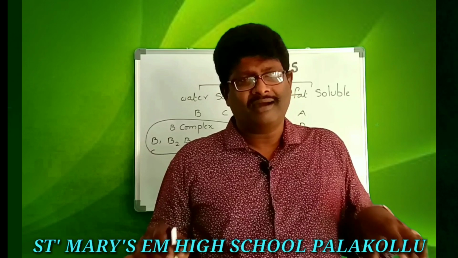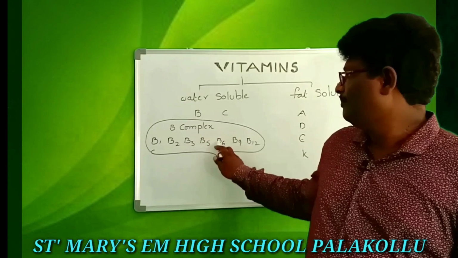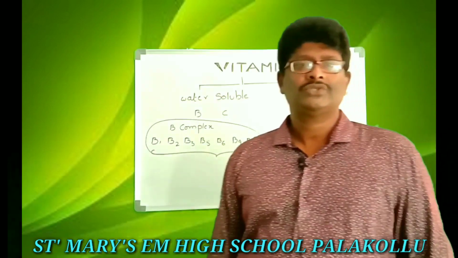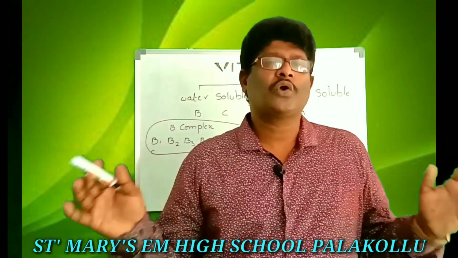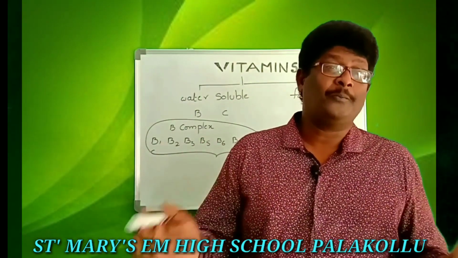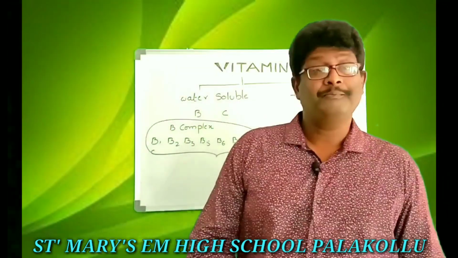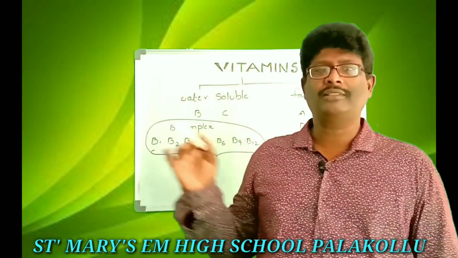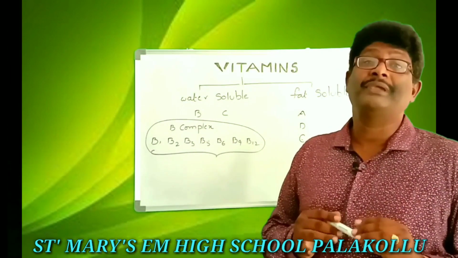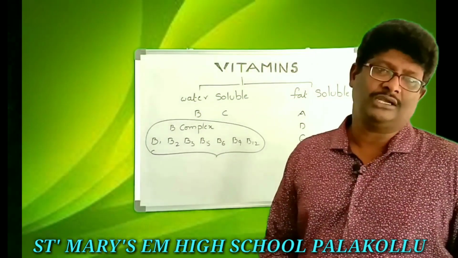In the B, there are other vitamins called B1, B2, B3, B5, B6, B9, B12. All these belong to B vitamin. That's the reason B vitamin is also called B complex vitamins. What about C? That is a non-B complex vitamin. Both B and C vitamins are the water soluble vitamins.